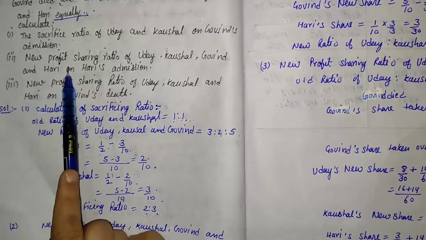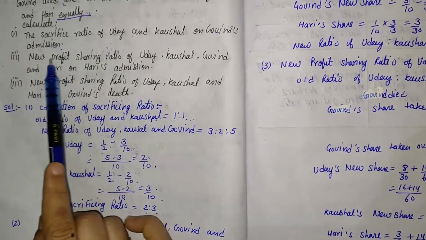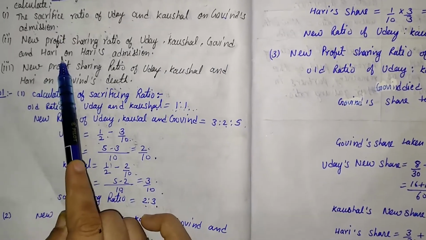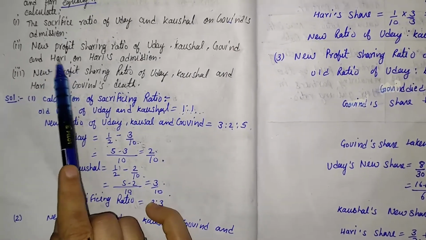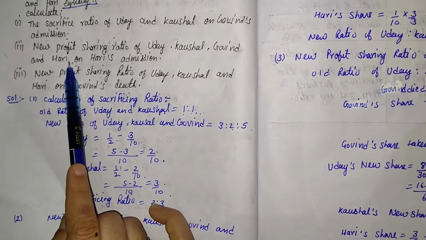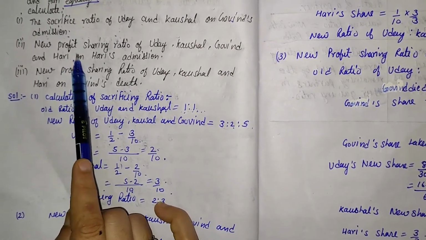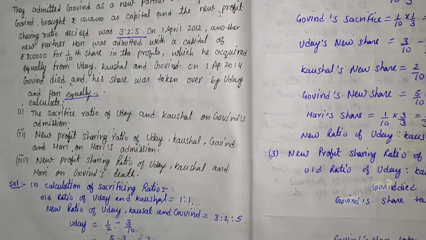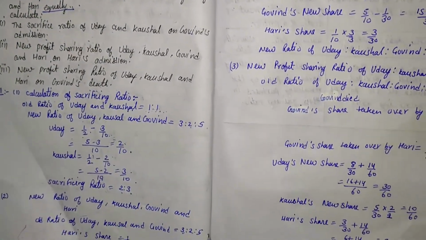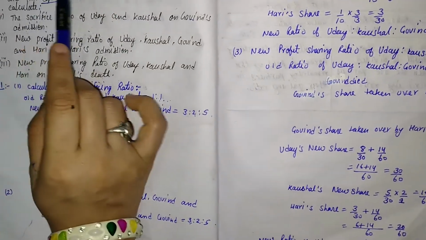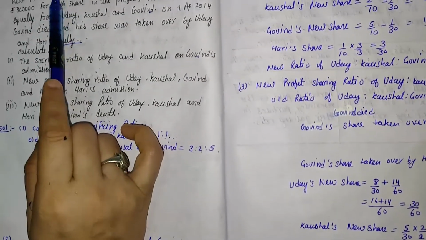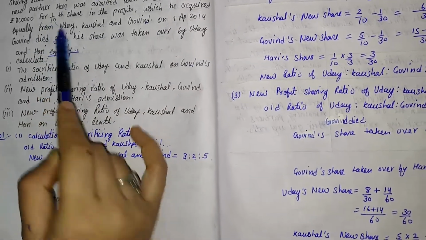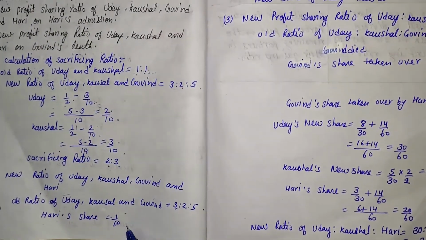Now what is the second part? The new profit sharing ratio of Uday, Kaushal, Govind and Hari. It means at the time of admission of Hari, what does the new ratio become? Before this, the old ratio is 3:2:5. And the new partner comes into the business, whose name is Hari, with a 1/10 share. Here it is, Hari's share is 1/10.